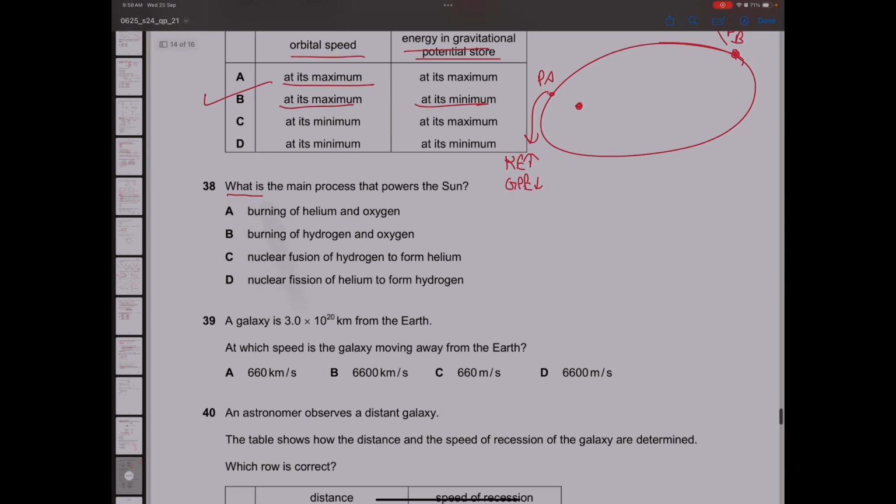What is the main process that powers the sun? We know that the fusion of hydrogen powers the sun. So the fusion of hydrogen to produce helium powers up the sun. Option C is the correct answer.